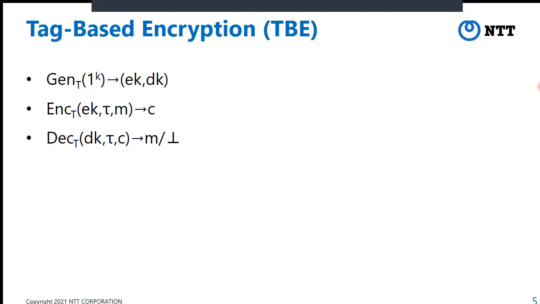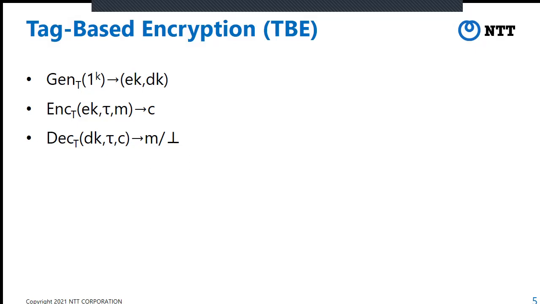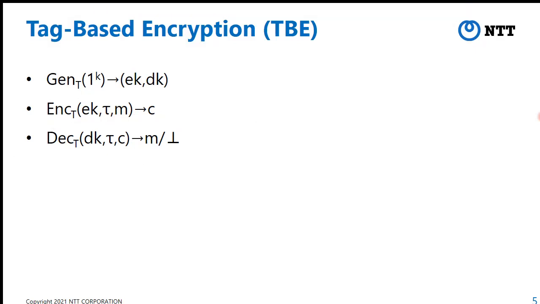Next, the encryption algorithm takes an additional input, called the tag. So the encryption algorithm takes EK, the tag tau, and the message M. It outputs a ciphertext C. The decryption algorithm takes DK, the tag, and the ciphertext. It outputs a message or bot.